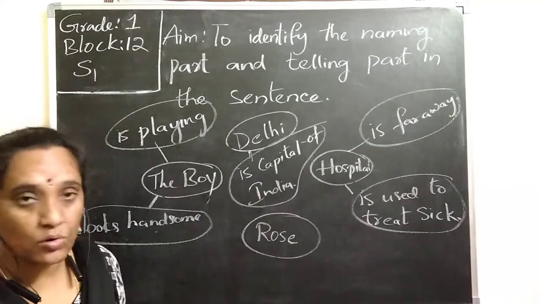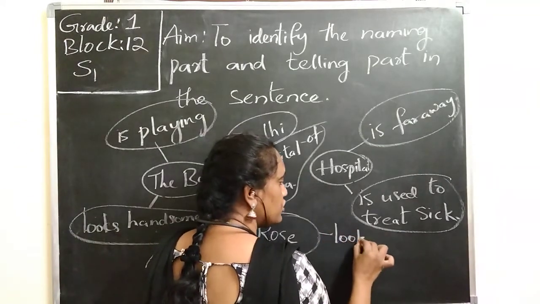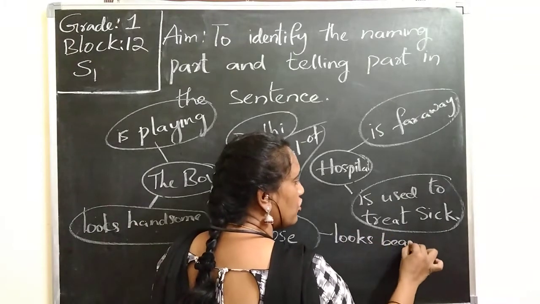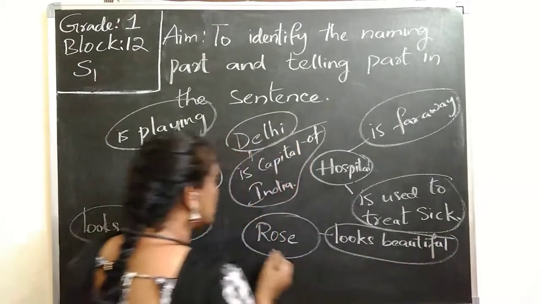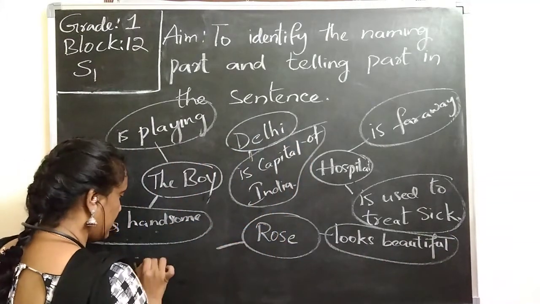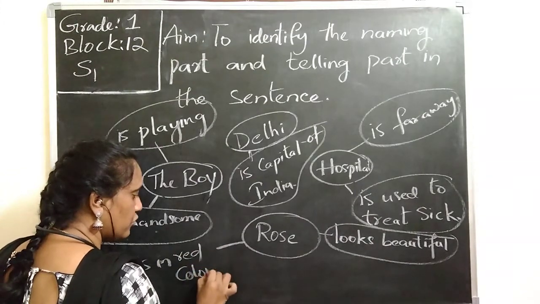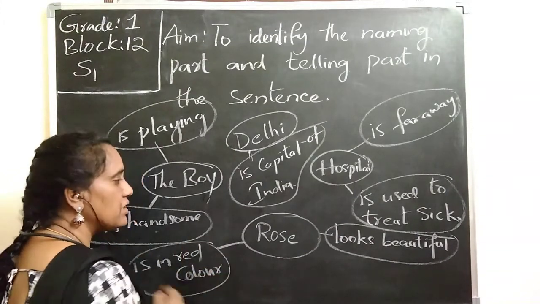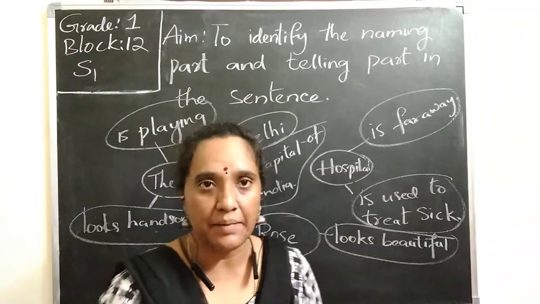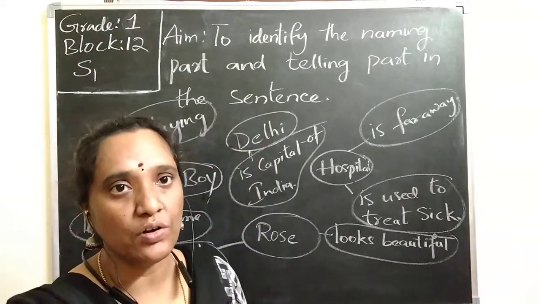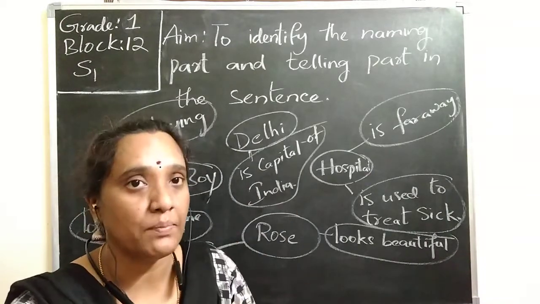Now if I take rose, I can say rose looks beautiful. I can say rose is in red color. I can say the color of the rose, it is in red color. Whatever I am saying about the rose can be called the telling part. So for every sentence, observe about whom we are telling.